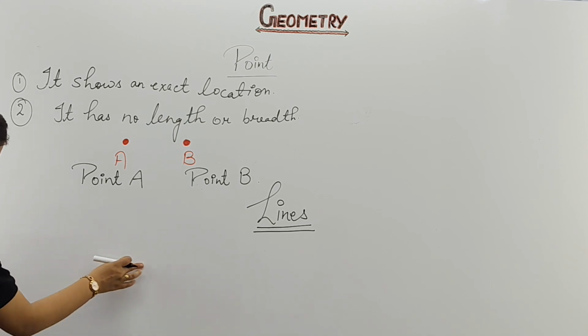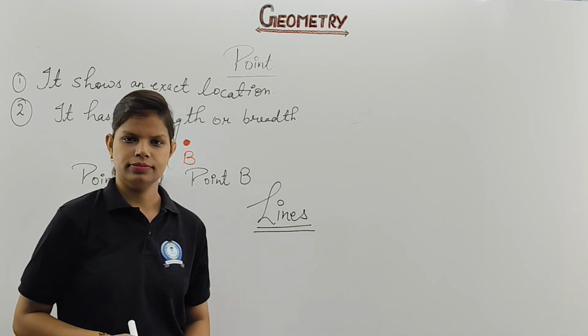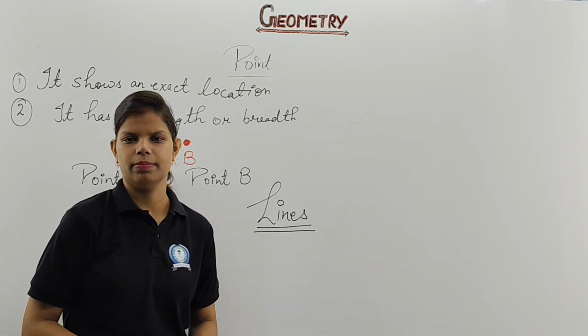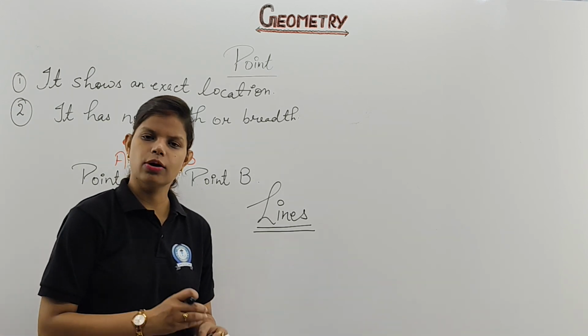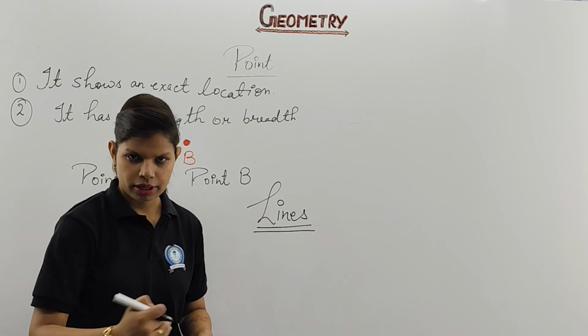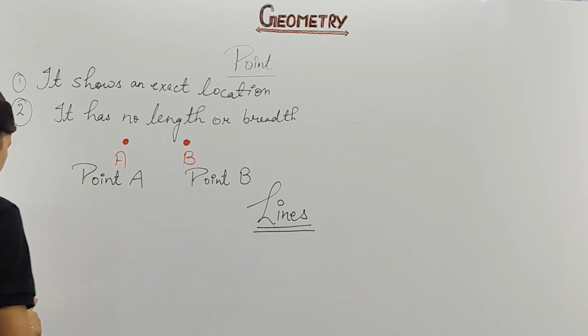Lines are what? Can you guess what lines are? Lines means it has no fixed boundary. That which has a fixed boundary is a different thing, that will be your line segment. But that which has no fixed boundary and goes endlessly in both directions, that will be your line. That you know in words. But how we are going to define it, we are going to write. So please take a note of this once again.